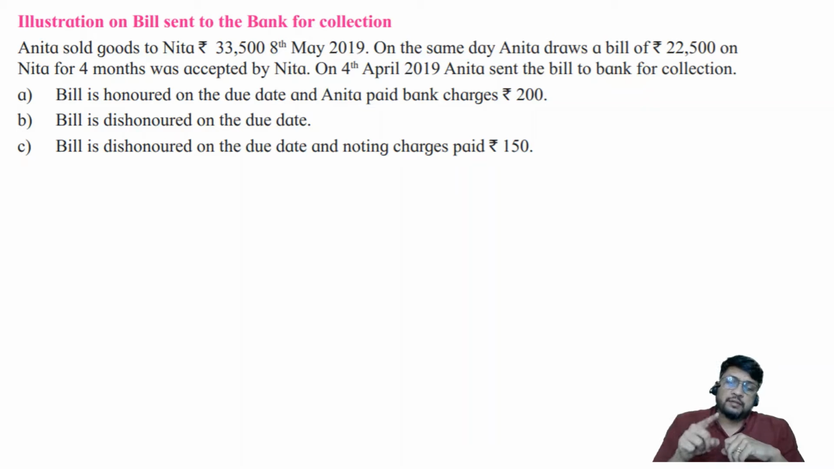On the due date, the banker will go and collect the money from the drawee. If the drawee pays the money, the banker will collect it and will give it in the account of the drawer. If the drawee honors the bill, the banker will get the money and put it in the account of the drawer. The full amount will be put.